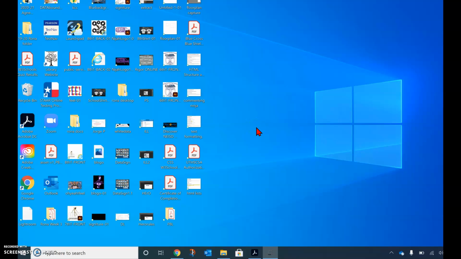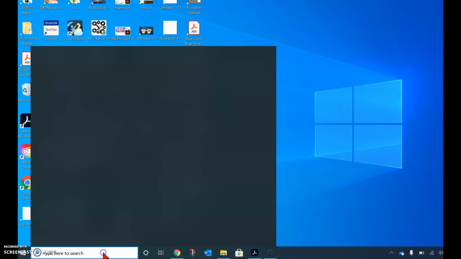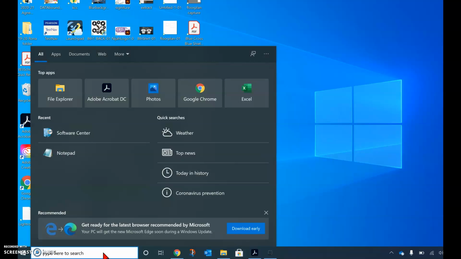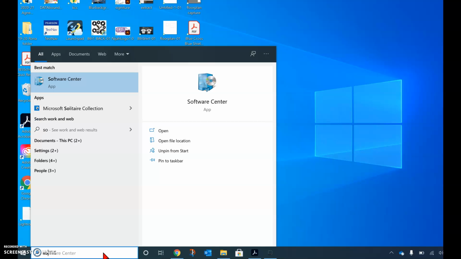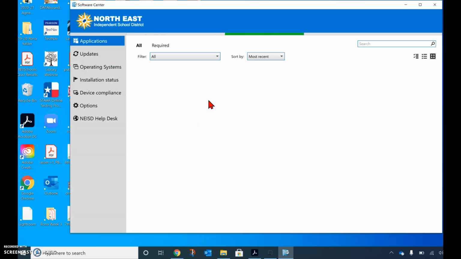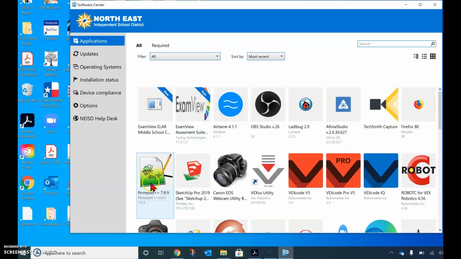Okay, if you have a district laptop, I need you to go here, and you're going to type in SOFT for Software Center. Once you see the Software Center app there, we will open that up. And the app we are looking for is Notepad++.